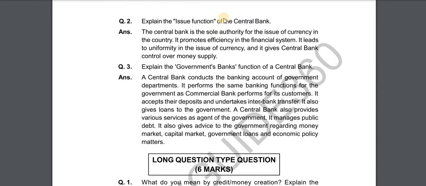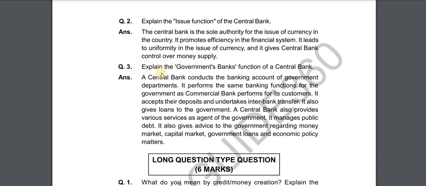Explain the issue function of the central bank. The central bank is the sole authority for the issue of currency in the country. It promotes efficiency in the financial system. It leads to uniformity in the issue of currency and it gives the central bank control over money supply.